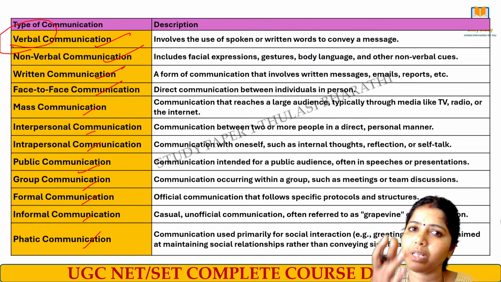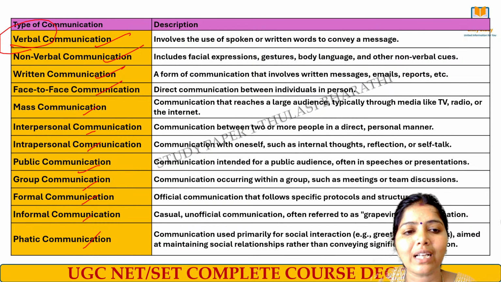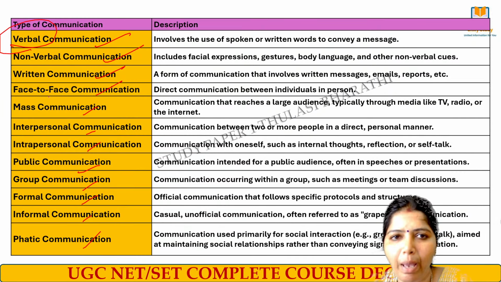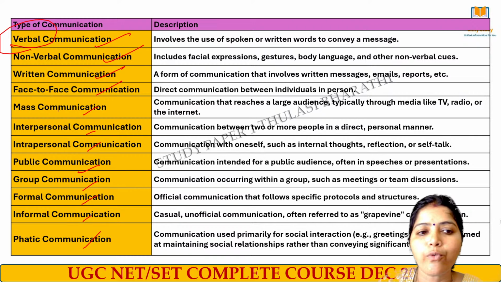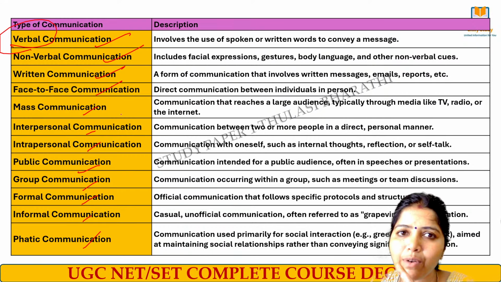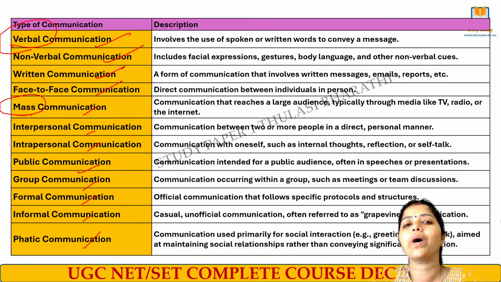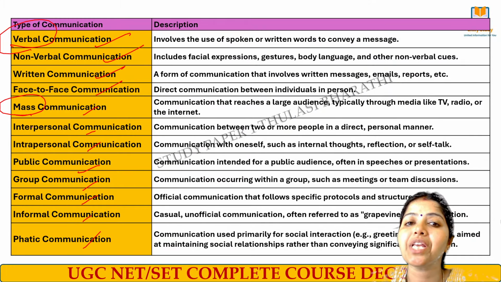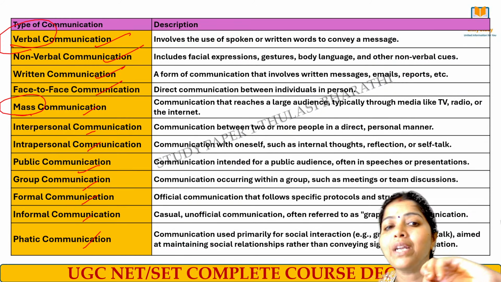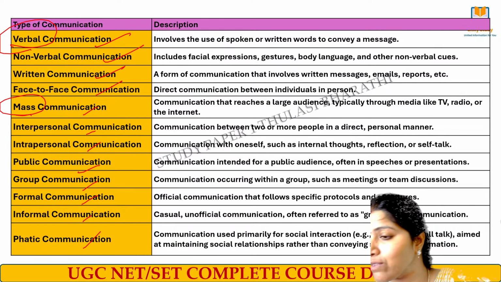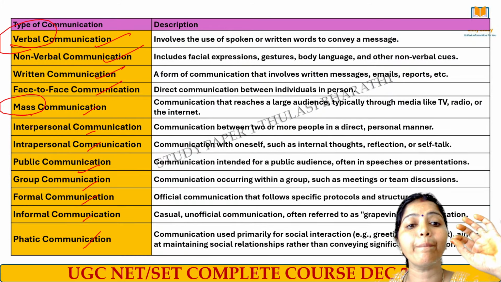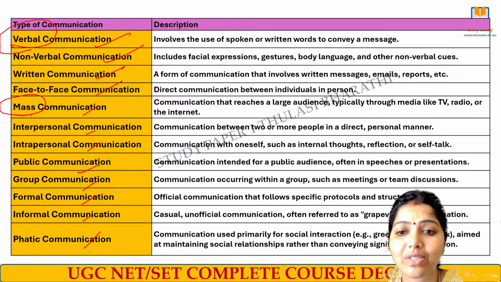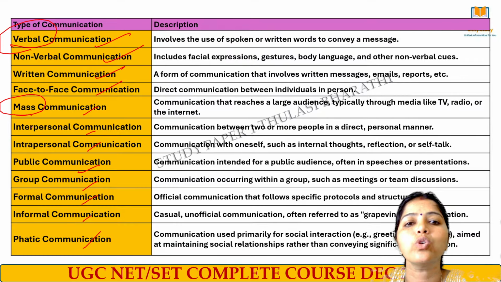That's called non-verbal communication. And next we have written communication, which consists of emails, letters, reports, memos, which come under written communication. Face-to-face communication means two persons talking to each other face-to-face. Mass communication means, what does it mean? To a larger number of heterogeneous audience. What is the term? Heterogeneous means what? They will be of different age group, different place, everything will be different over there, and that is called a mass communication. Larger audience will be connected to communicate something.